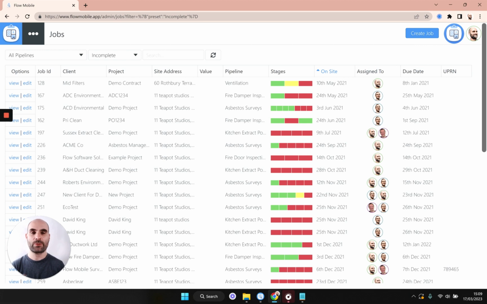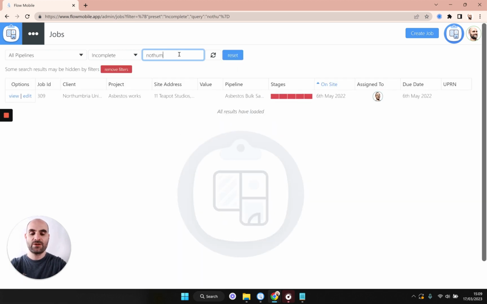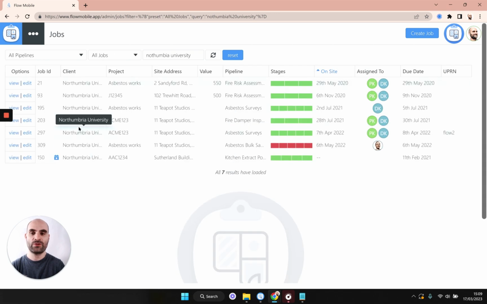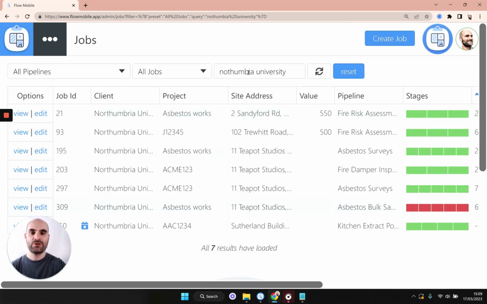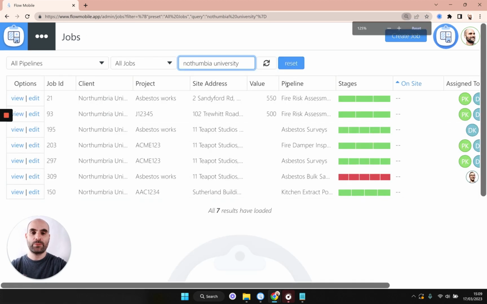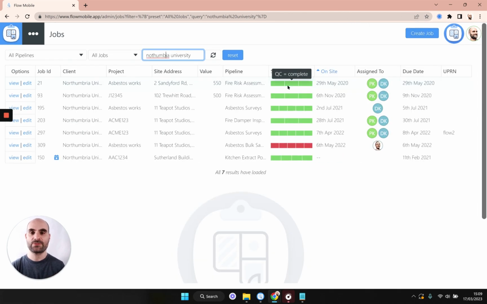The job list search is also very powerful. If I have a client on the phone and I want to find a particular job, all I need to do is to start typing into this search box. So for example, if I've got a client for this University, you can see I just type the name and it's going to show me all of the jobs where the client or perhaps the address matches that search criteria. Now you might have noticed that I've actually made a typo here as well. I've typed a misspelled name instead of the correct University name. And the search was clever enough to still pick up those results because we used typo tolerance.